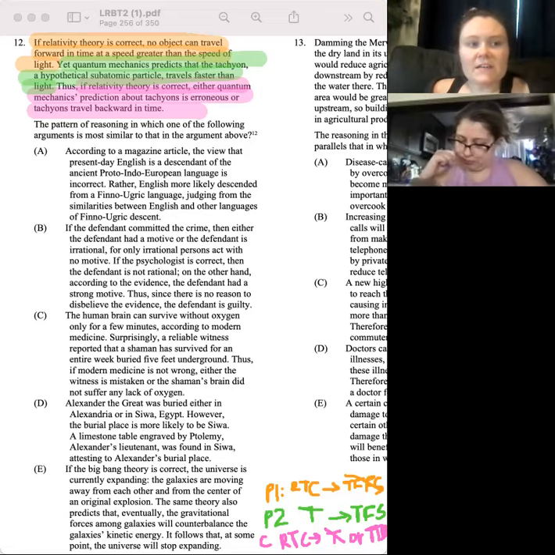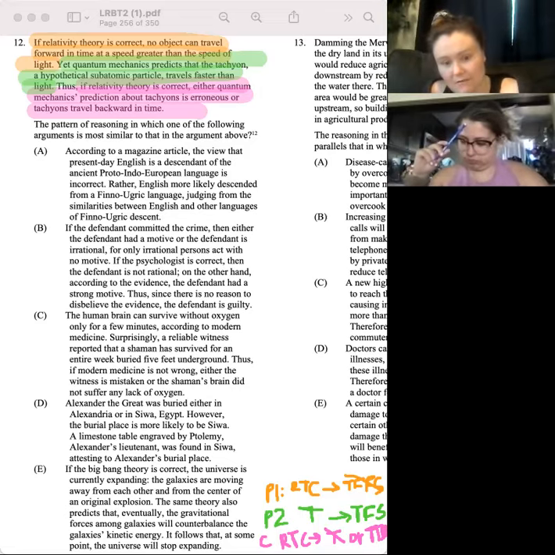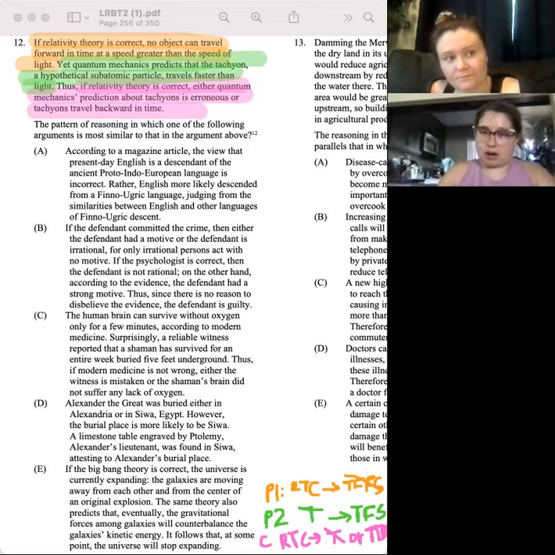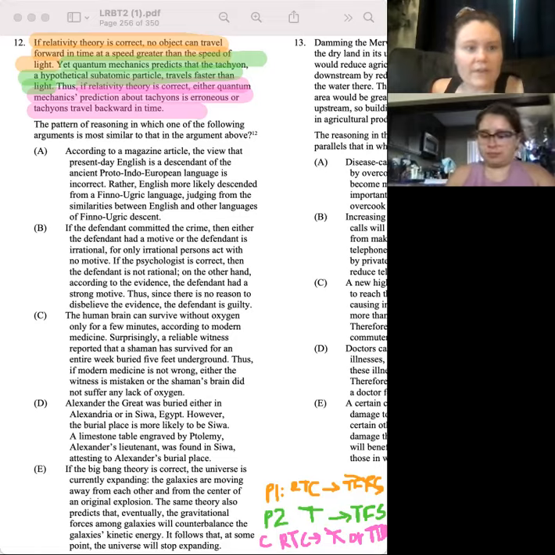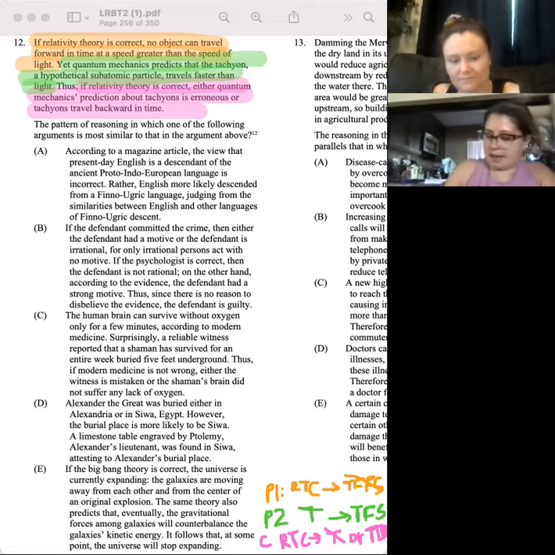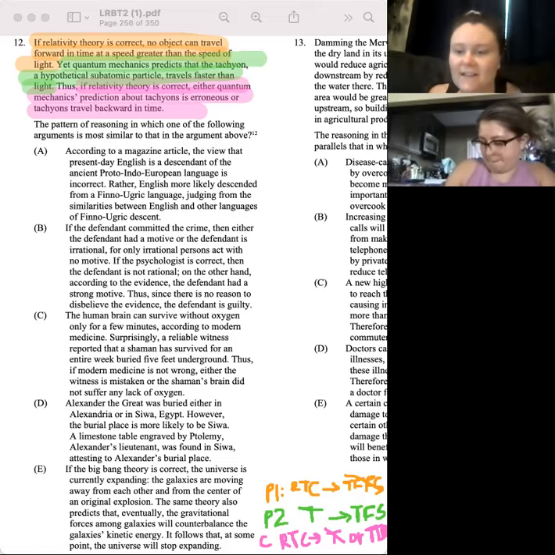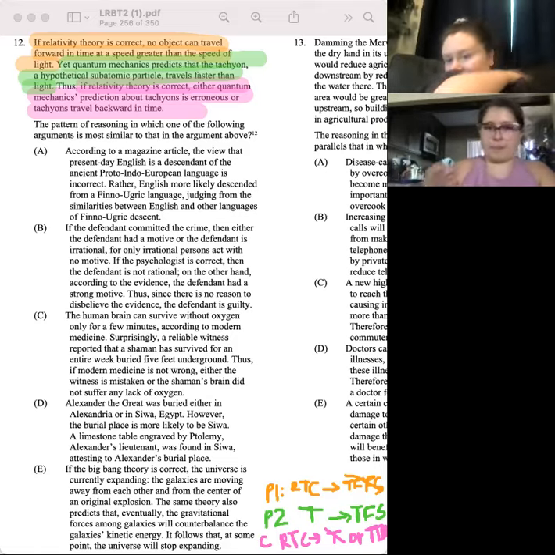If I was going to paraphrase this, our premise is that if relativity theory is correct, no object can travel forward at this speed. But it can travel backwards, we don't know. Then quantum mechanics says that T can travel faster than light. So our conclusion is that if RTC is right, then either that prediction is wrong or it's going backwards. All right, so let's start with A.